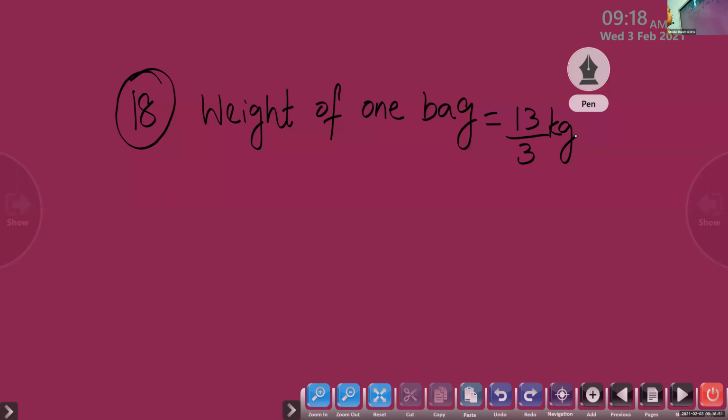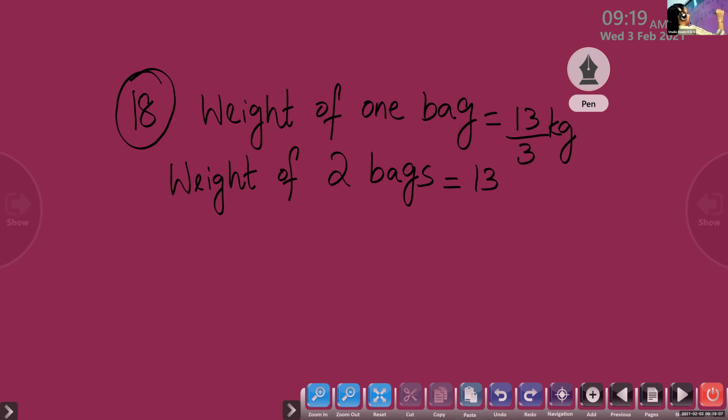So what will we do? 13 by 3 plus 13 by 3 is the weight of 2 bags. So children, that is equal to 26 by 3.